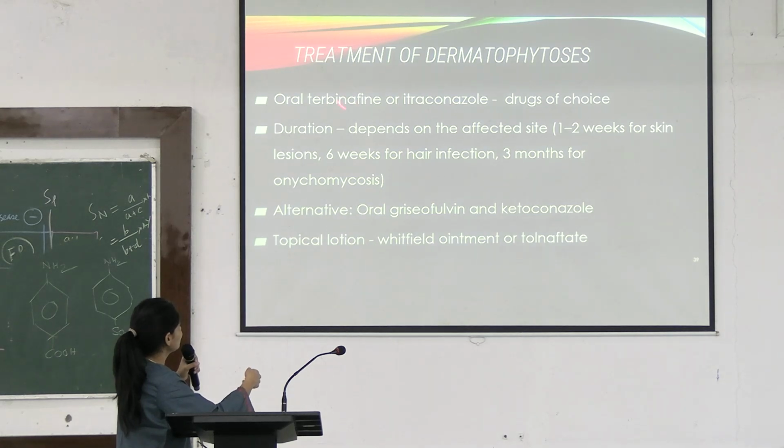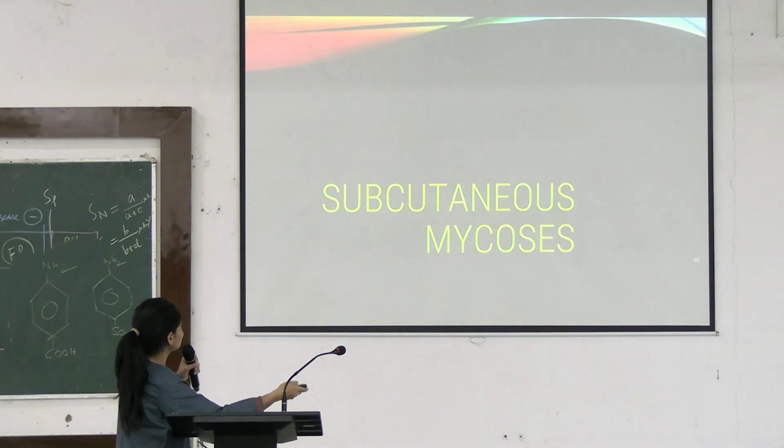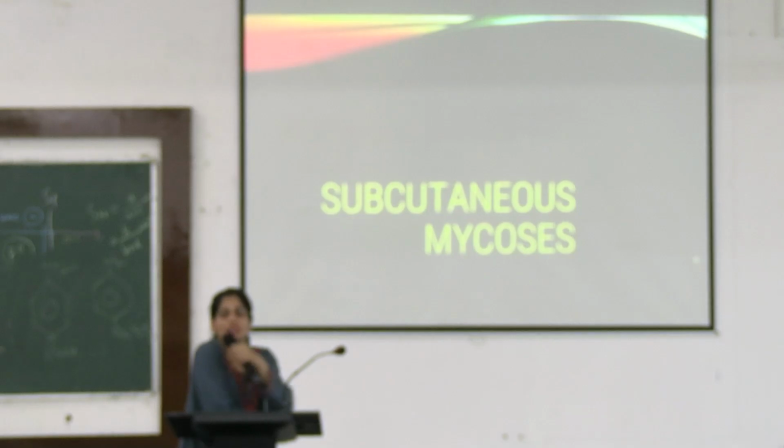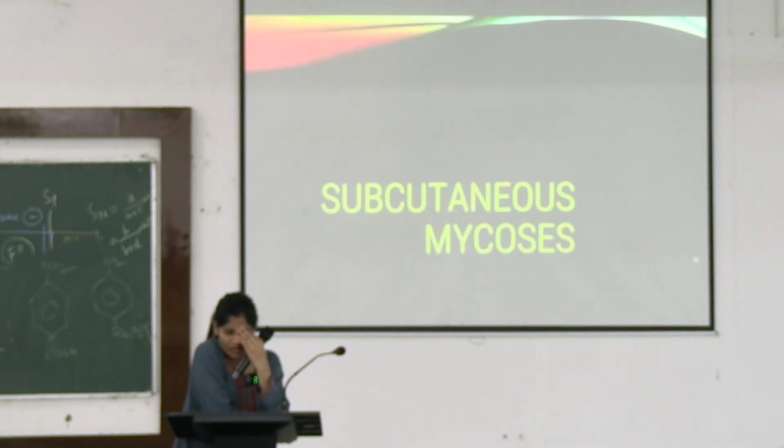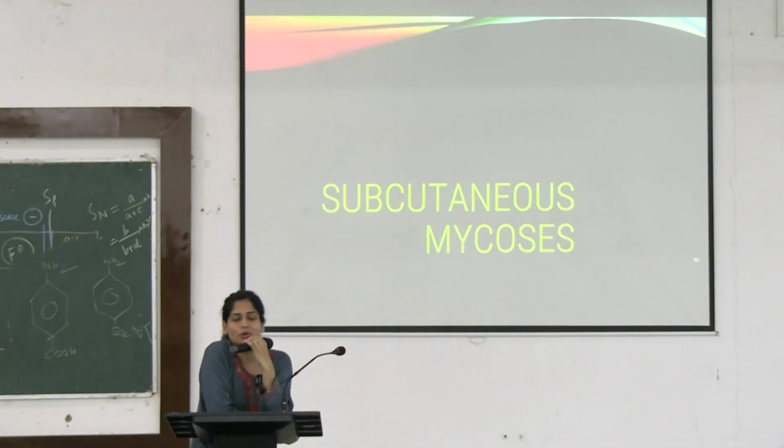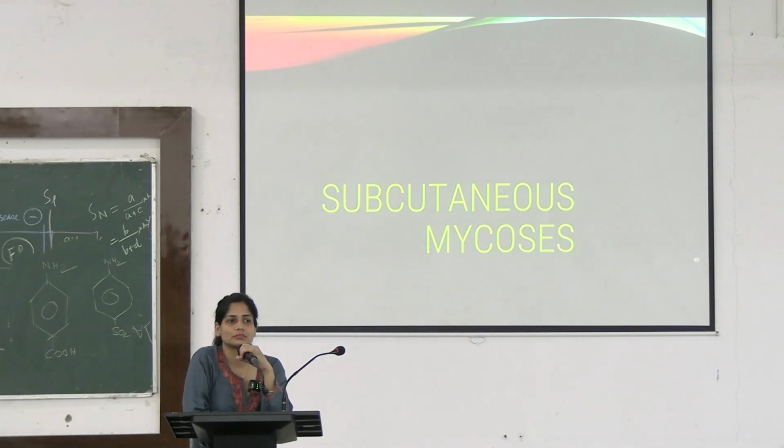You can treat it with oral terbinafine or itraconazole. Coming to subcutaneous infections. In superficial infections, the skin infections were affecting which areas?